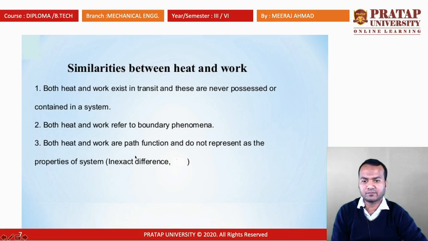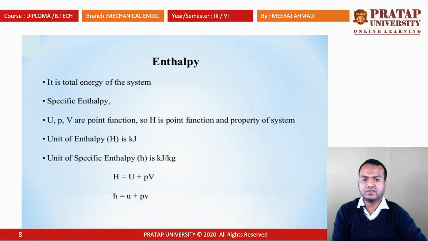Both heat and work are path functions and do not represent properties of the system, and they are inexact differentials. Several terms are used here. Enthalpy can also be the total energy of the system. The specific enthalpy means per unit mass.